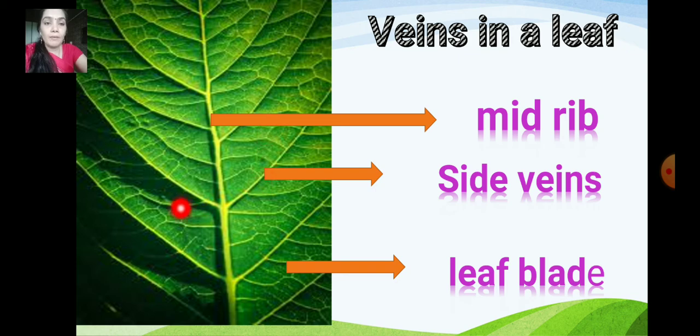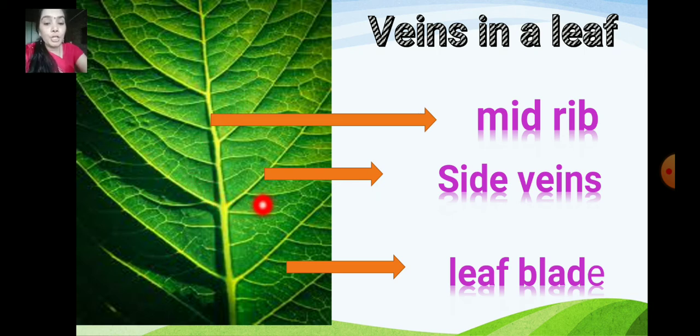When you have a look at the leaf, you can see lots and lots of lines all over it. Can you see the lines here in the middle, then at the side, then small tiny lines? Yes, lots of lines all over the leaf.